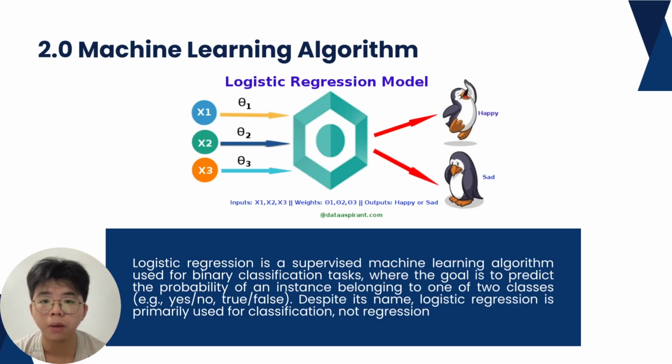So the machine learning algorithm that we choose is the logistic regression algorithm. It is a supervised machine learning algorithm used for binary classification tasks where the goal is to predict the probability of an instance belonging to one of two classes, for example, yes or no, or true or false. Despite its name, logistic regression is primarily used for classification, not regression.